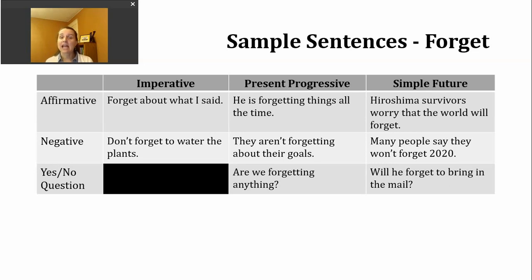If I want to make a yes or no question in the present progressive, I'm going to start with a form of be that matches our subject, that comes next, and then the ing form of the verb. Are we forgetting anything?